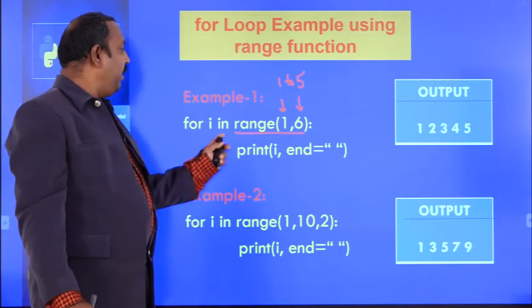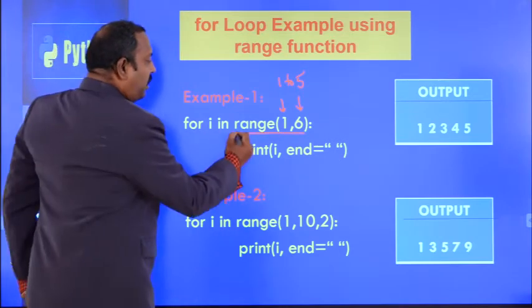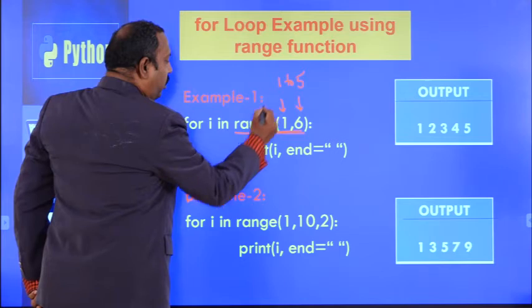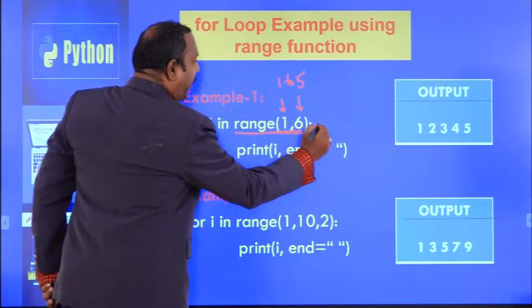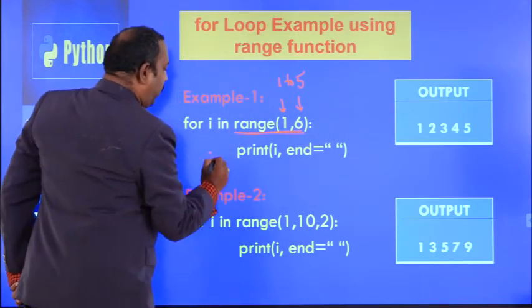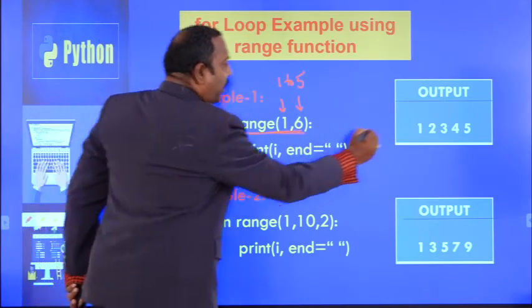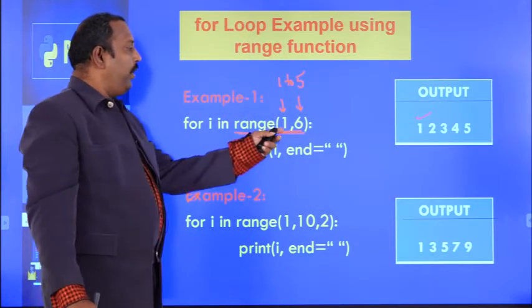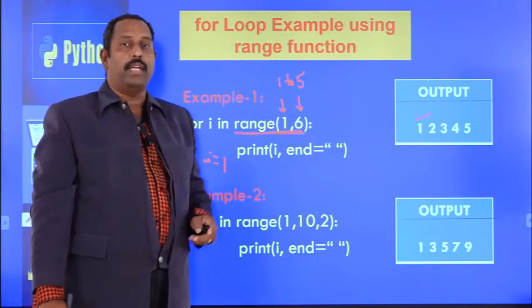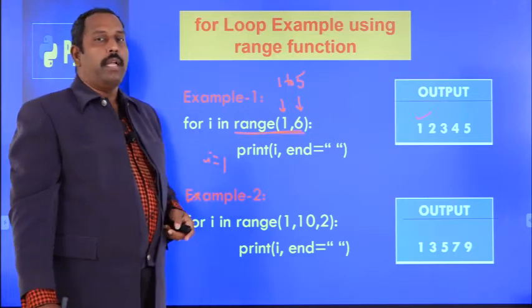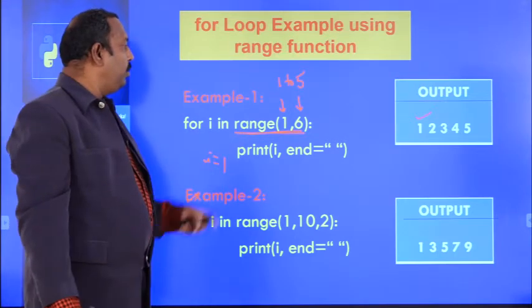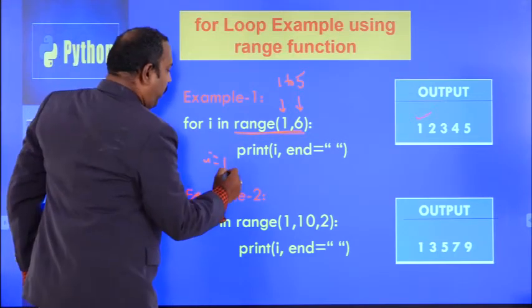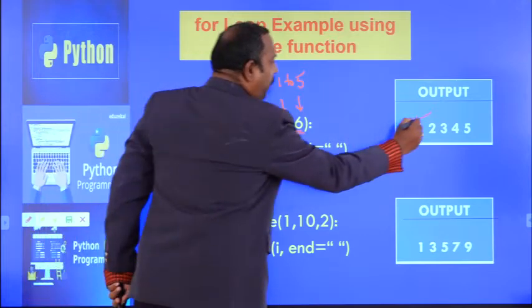So for i in range, that means it is a sequence. First value 1 will be assigned to i. So i gets value 1, and print i means 1 will be printed. Again it will go back. There is no step value, that's why automatically the step value is 1. So i gets value 2, and 2 will be printed.